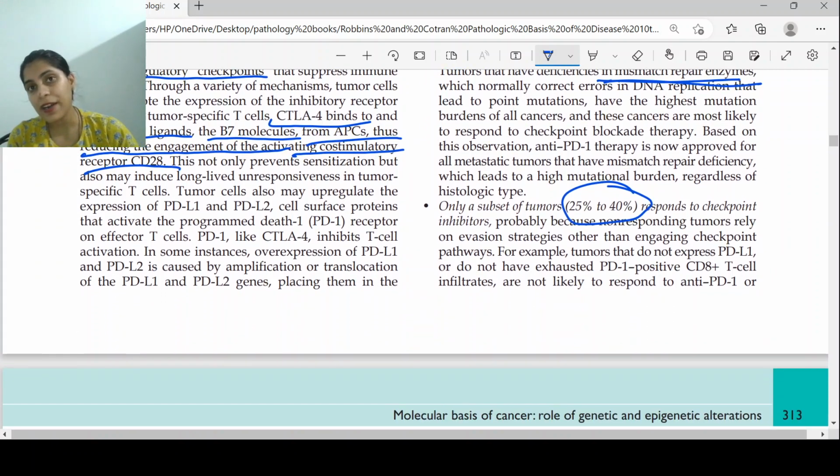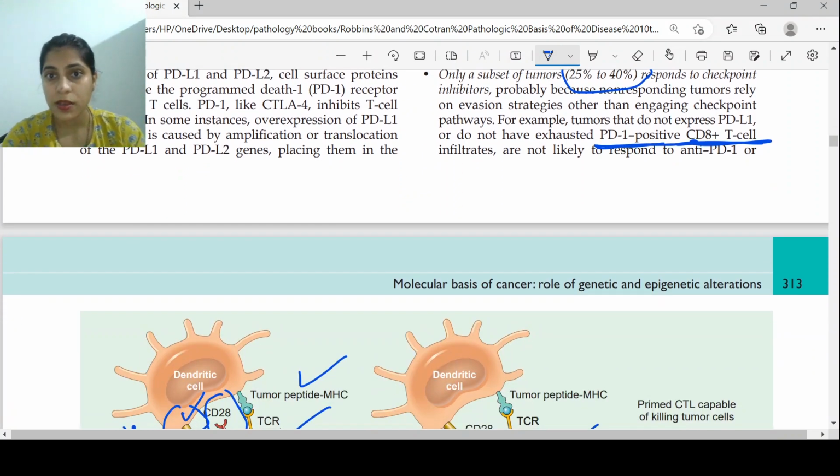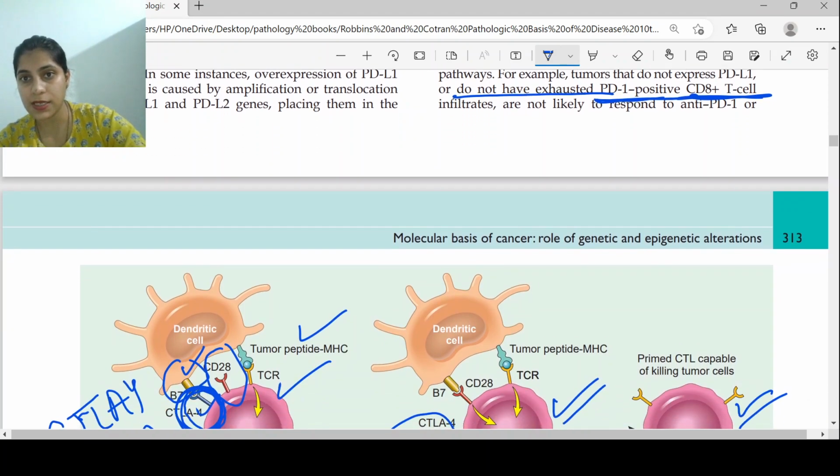So we can find out if the tumor will be effectively killed by this therapy: we can see if the tumor has a lot of CD8 positive, PD1 positive T cells, or does not have an exhausted PD1 positive CD8 T cell infiltrate.